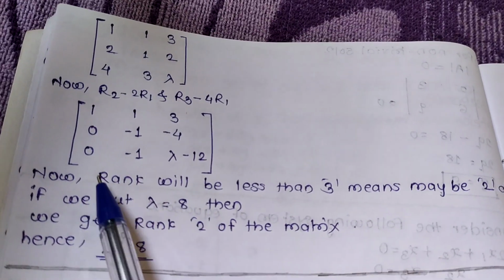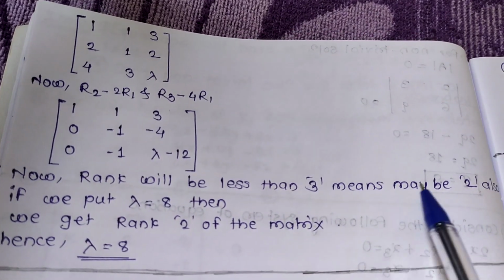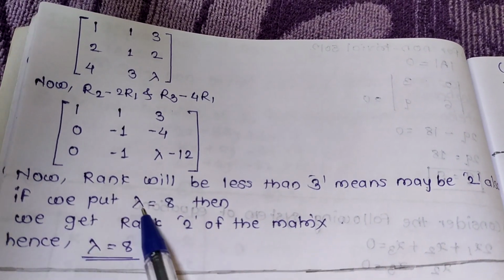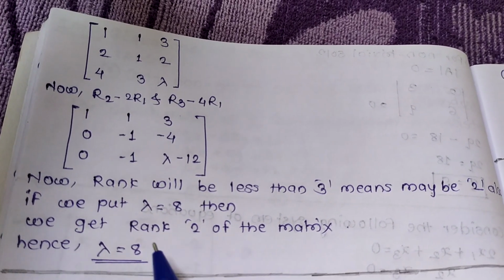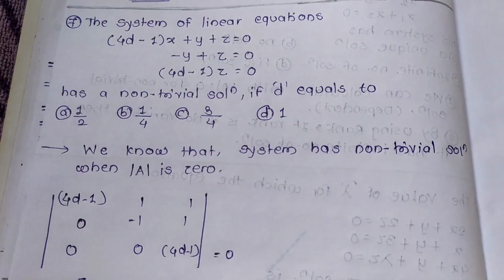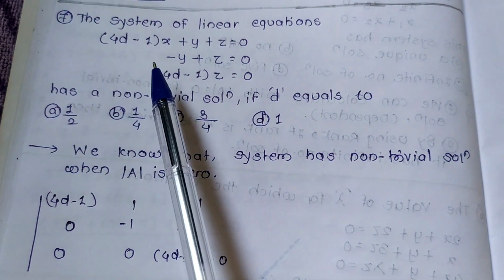Now rank will be less than 3, meaning maybe 2. Also, if we put lambda equal to 8, then we get rank 2 of the matrix, hence lambda is equal to 8. Okay. That was the last solution, now the last question.